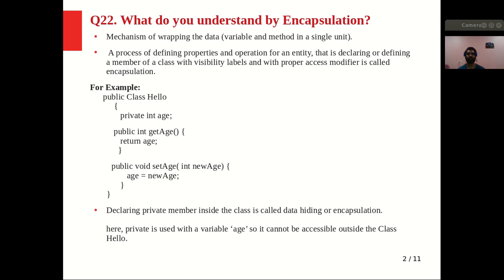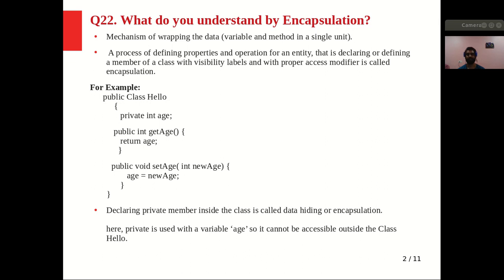Encapsulation is a process of defining properties and operations for an entity. In a class, we define some properties, some member variables, and also we define the methods. In the methods, we define the operations or the job that we want to do. That is encapsulation, and that is declaring or defining a member of a class with visibility labels and with proper access modifiers. When we create the variables in a class, we define proper visibility labels or access modifiers, right? That is known as encapsulation.